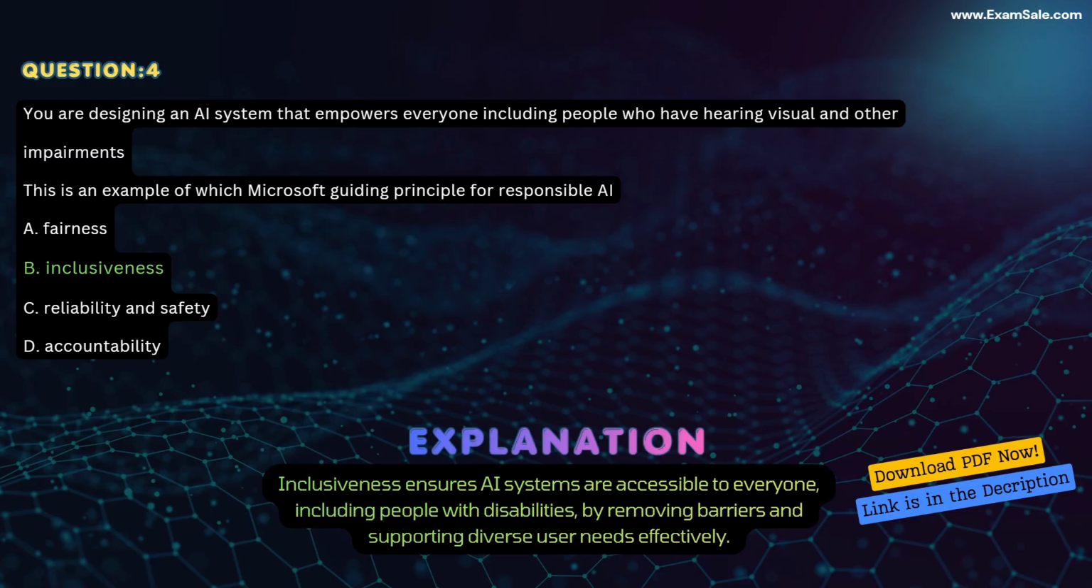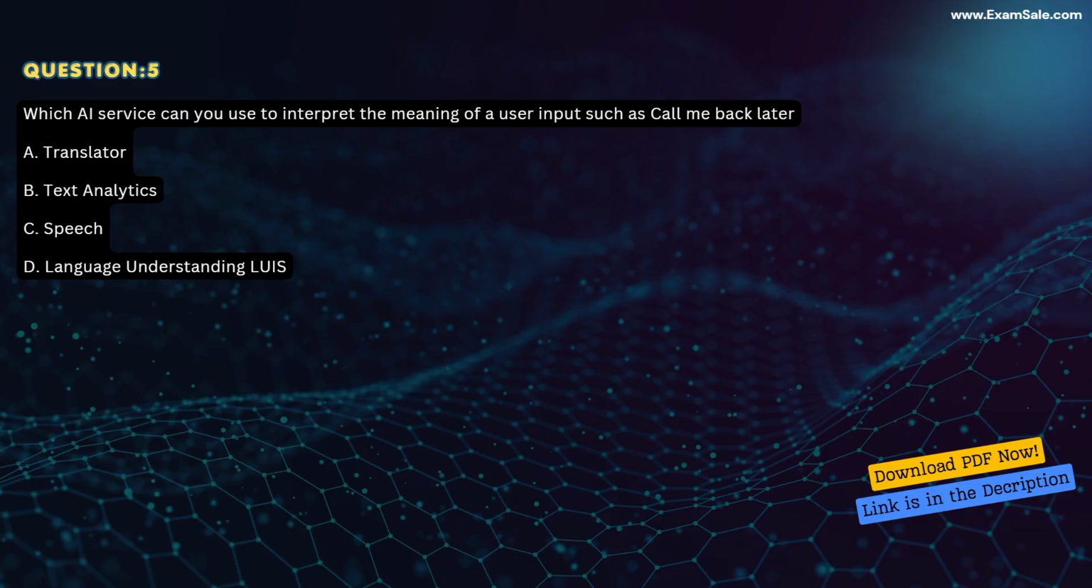Explanation: Inclusiveness ensures AI systems are accessible to everyone, including people with disabilities, by removing barriers and supporting diverse user needs effectively. Question 5. Which AI service can you use to interpret the meaning of a user input such as "call me back later"? A. Translator. B. Text Analytics. C. Speech. D. Language Understanding, LUIS. Correct answer D. Language Understanding, LUIS.